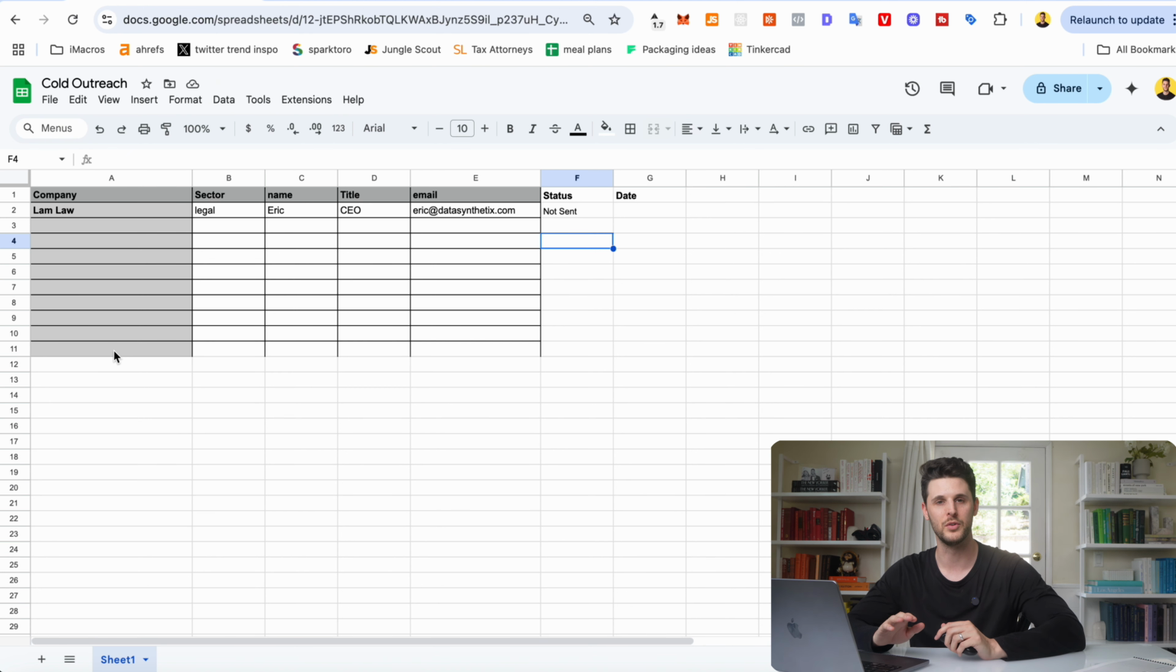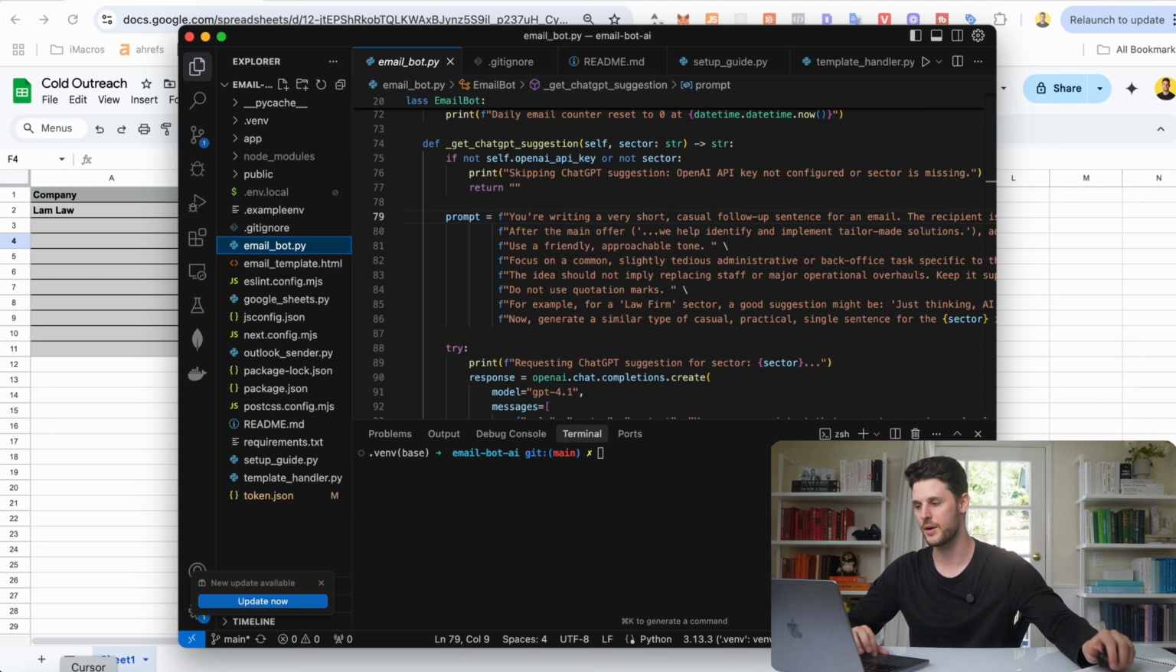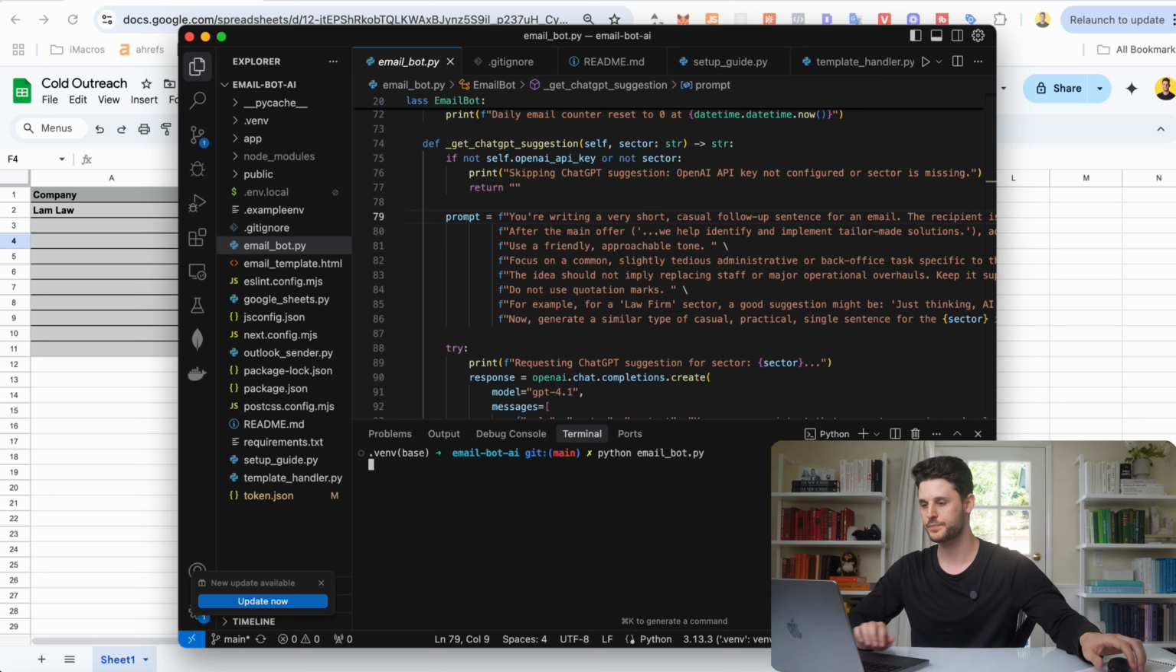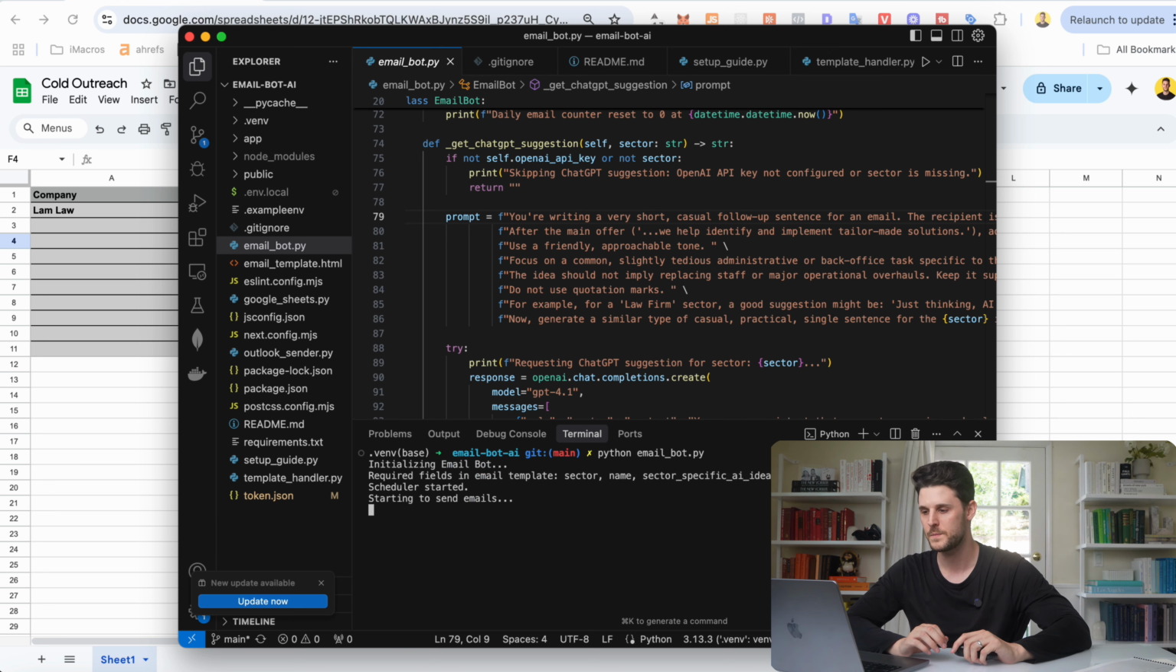Hopefully that wasn't too confusing. I promise you'll understand in a second what I mean. Let me show you how it works. We go to the code editor and we type python email_bot.py. Give it a minute to run.